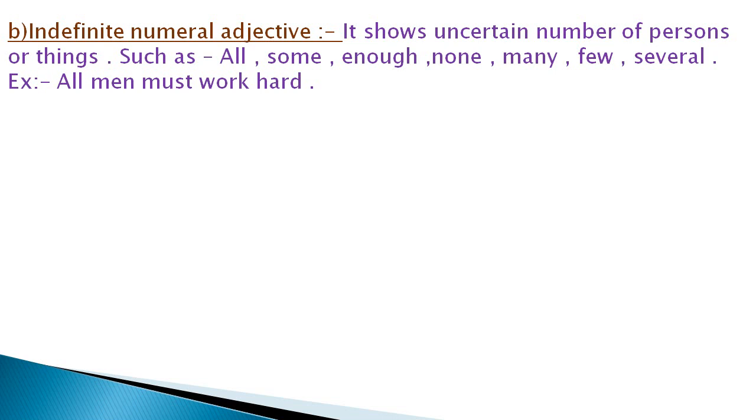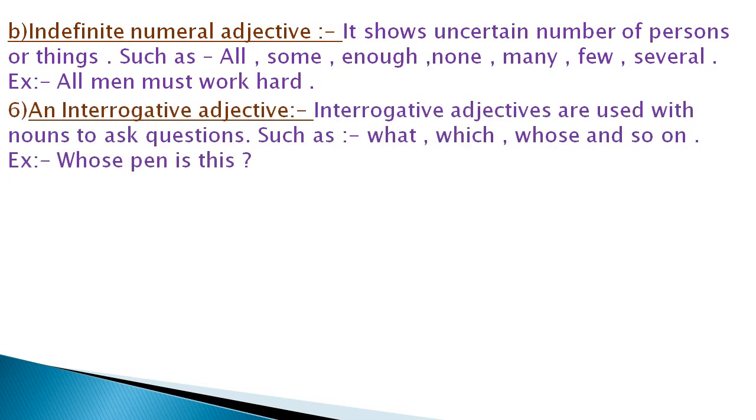Sixth kind of adjective is an interrogative adjective. Interrogative adjectives are used with nouns to ask questions. For example, what, which, whose and so on. In the sentence form, we can say, whose pen is this? In this interrogative sentence, we are getting whose word with the noun word pen. So this is the example of interrogative adjective.